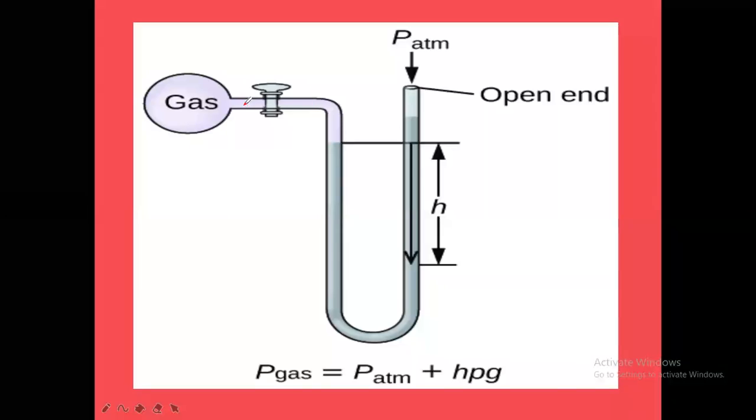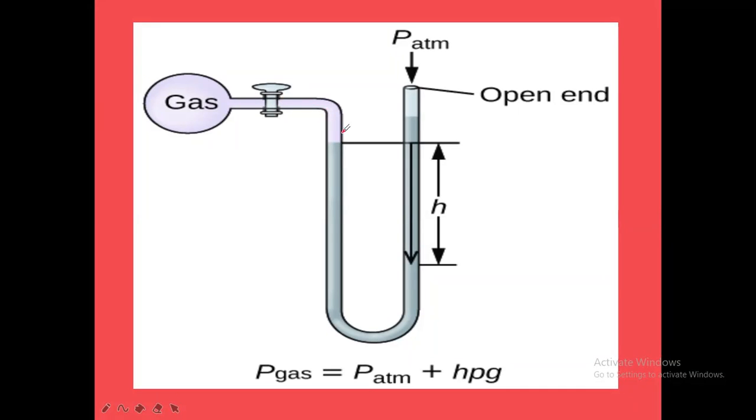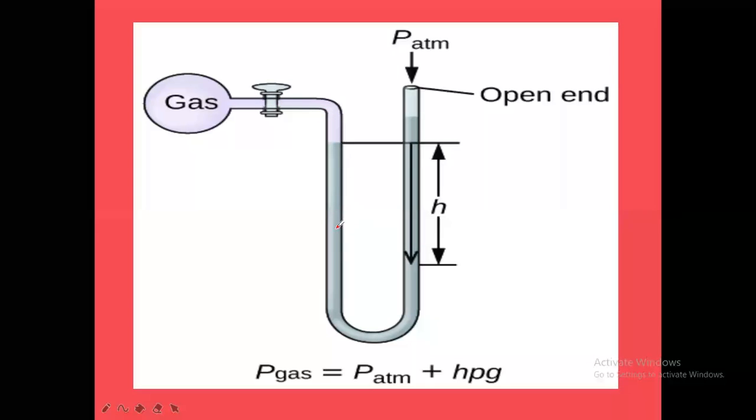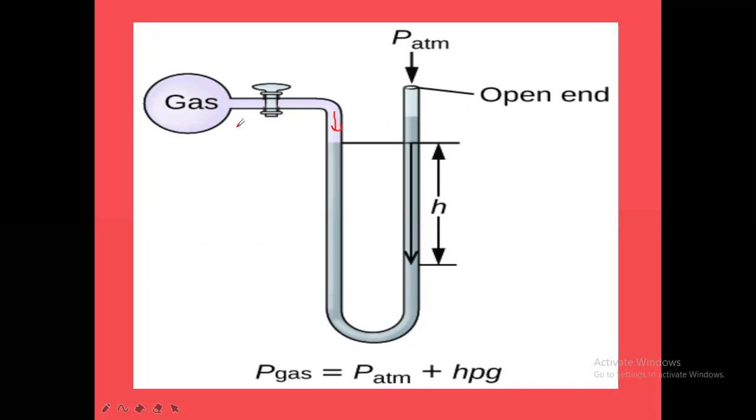Now in this case, the gas is taken in one bulb, and the bulb is connected to one end of the manometer. In this, liquid mercury is there. So this gas will be exerting pressure on this surface of the liquid. The gaseous pressure will be exerted. Some particular gas is taken here, and the gas exerts pressure on this.